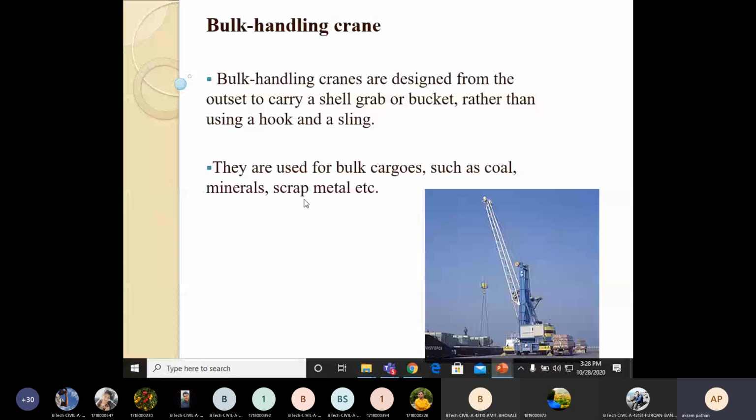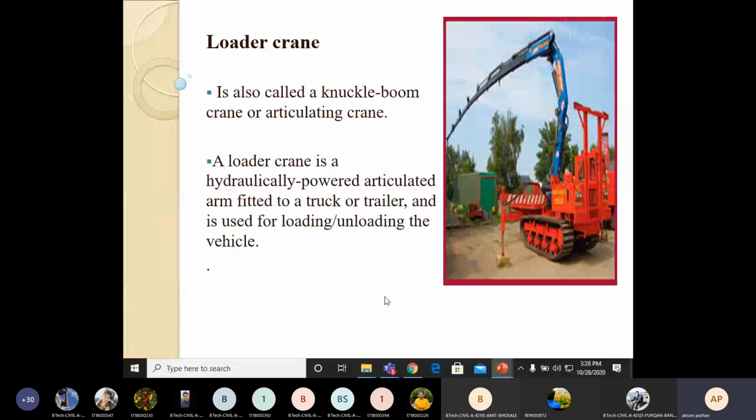Then another important crane is the loader crane. It is also called a knuckle boom crane or articulating crane. It has a hydraulically powered articulated arm fitted to a truck or trailer, and it is used for loading and unloading the vehicle. So this type of loader crane is generally used to load or unload a particular truck or lorry.